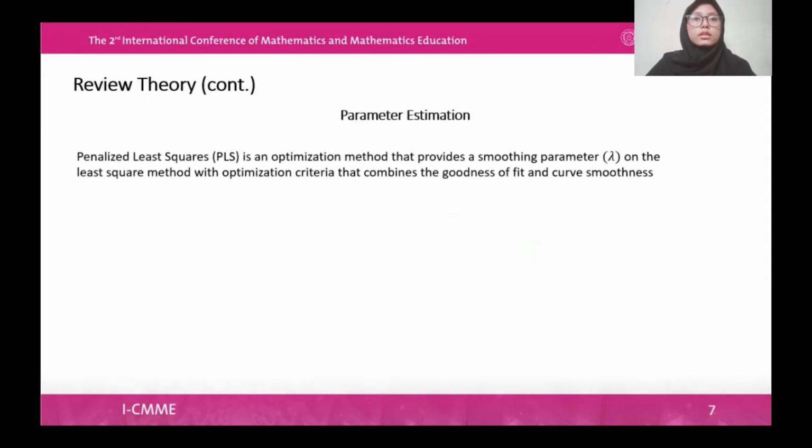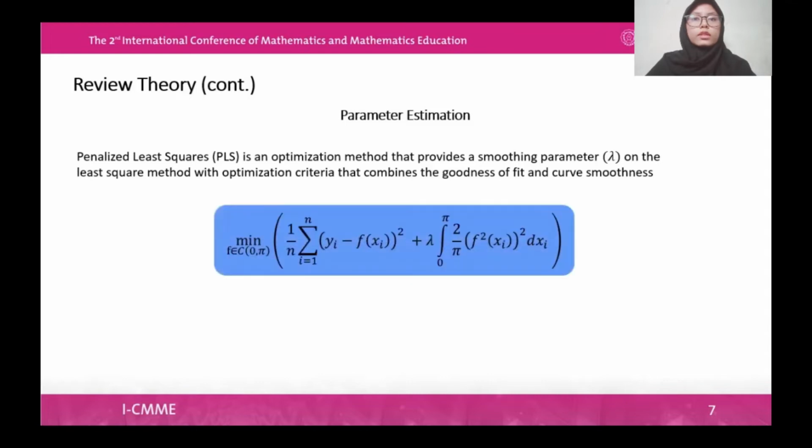To estimate the parameters of the regression function, we minimize the value of penalized least square or PLS. PLS is an optimization method that provides a smoothing parameter on the least square method, with optimization criteria that combine the goodness of fit and curve smoothness. For the nonparametric regression model, this is the size of the goodness of fit component and this is the size of the smoothness of the curve. The smoothing parameter controls the balance between the goodness of fit and the size of the curve smoothness.